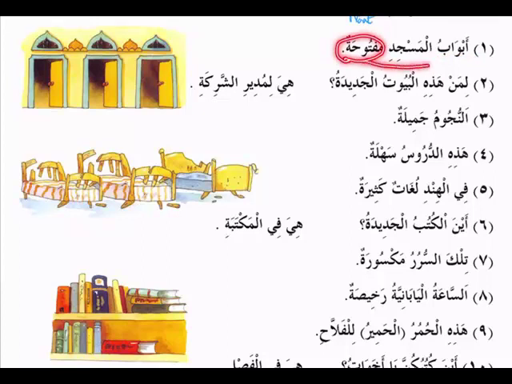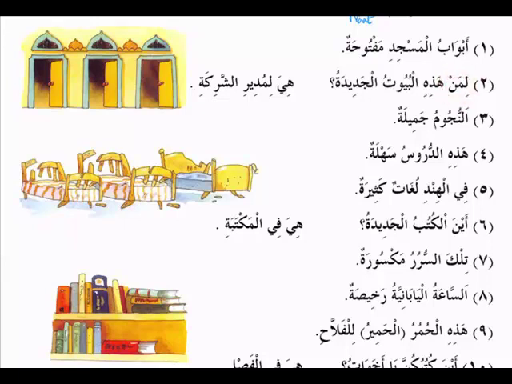Okay. So is it matching with the mubtada in other than jins? No. Abwab is muzakkar and it is jama of ghair aqil. So we will bring the khabar which is pointing towards the jama of ghair aqil as a wahid muannas. Okay. That's why you have the khabar here as wahid muannas maftuhatun, because this is pointing towards a jama of ghair aqil. So number 2, liman hazihil buyutal jadidatu.